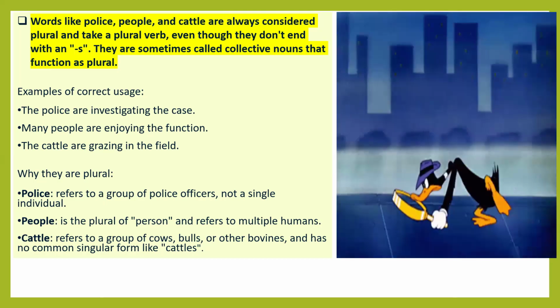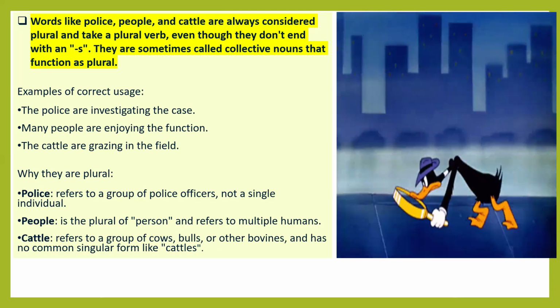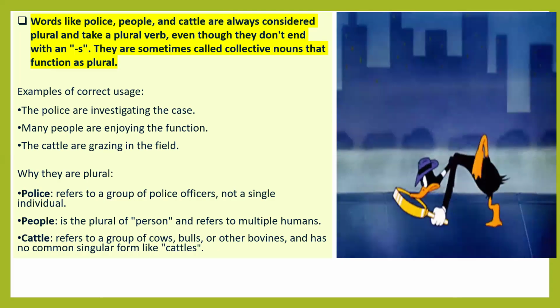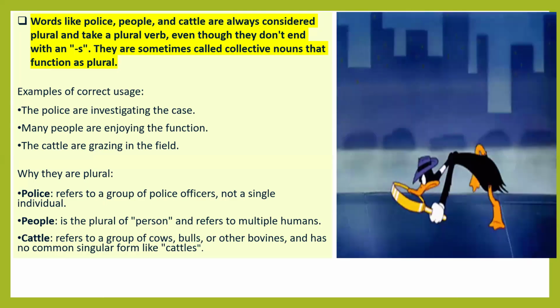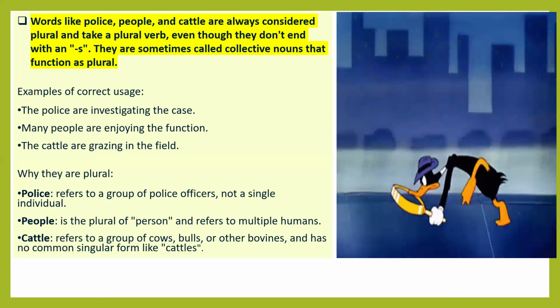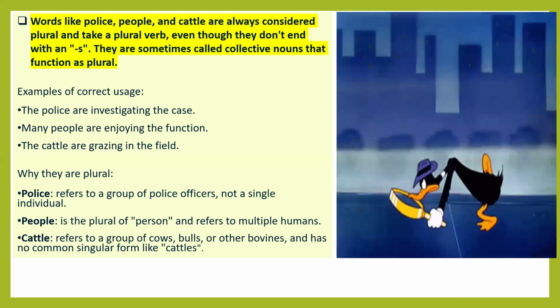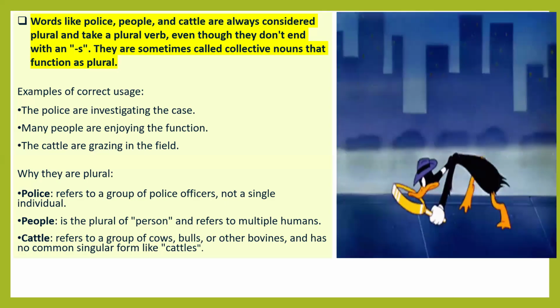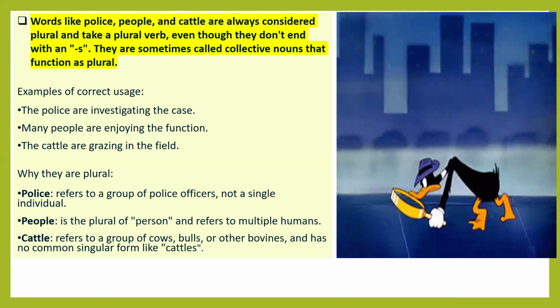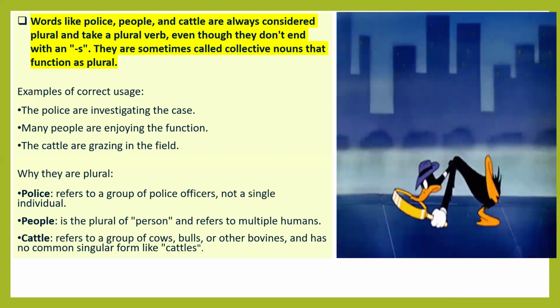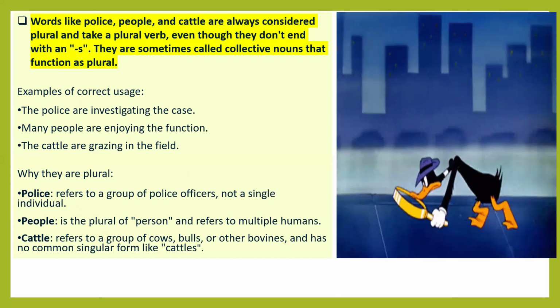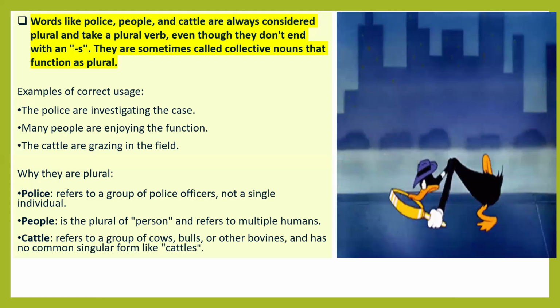So, why are they plural? Police refers to a group of police officers, not a single individual. People is the plural of person and refers to multiple humans. Cattle refers to a group of cows, bulls, or other bovines and has no common singular form. Very important point.